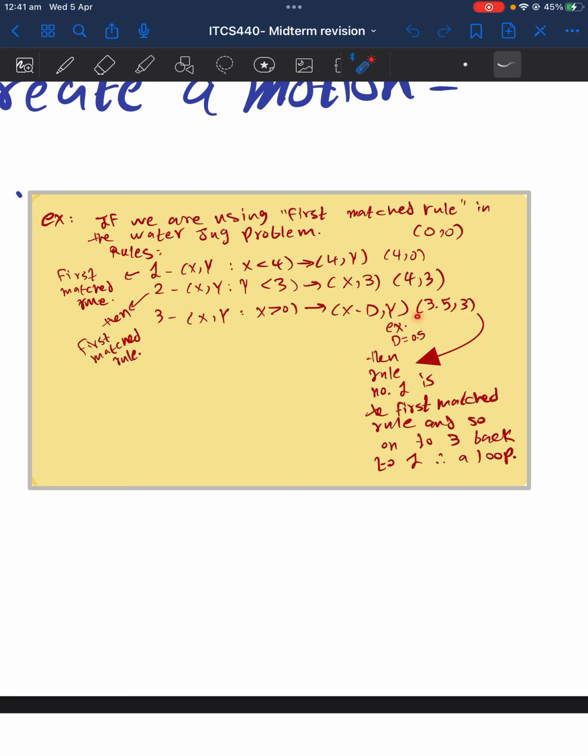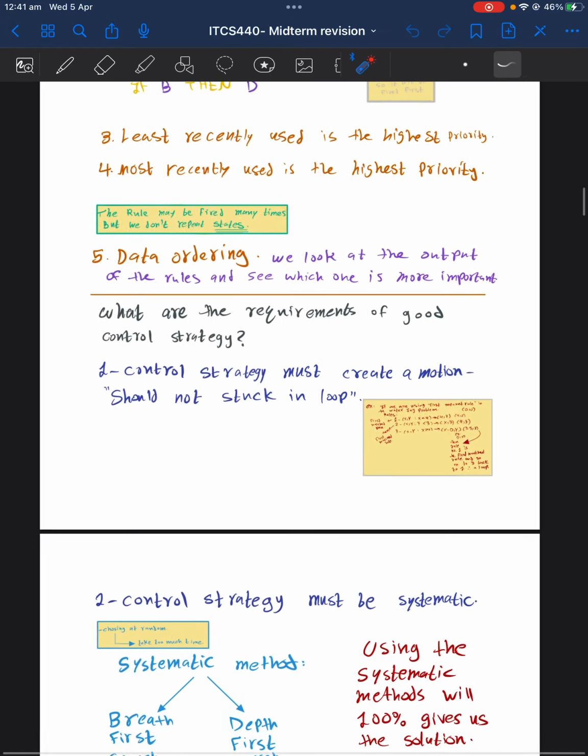Now we will go again to the first matched rule. What's the first matched rule now? It's this rule, because x is less than 4. It is 3.5. So what we are doing here is a loop. We're just repeating a state. We will never get to the solution. So this is why this is not good.